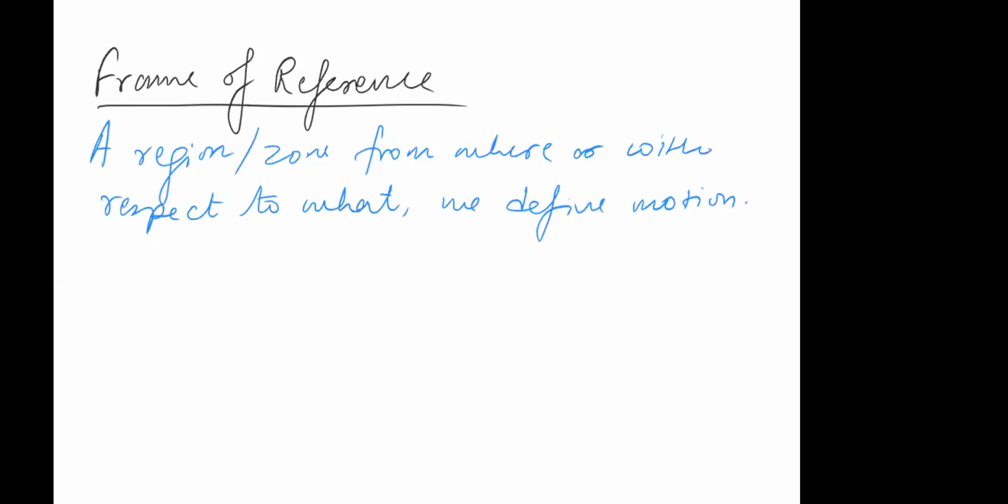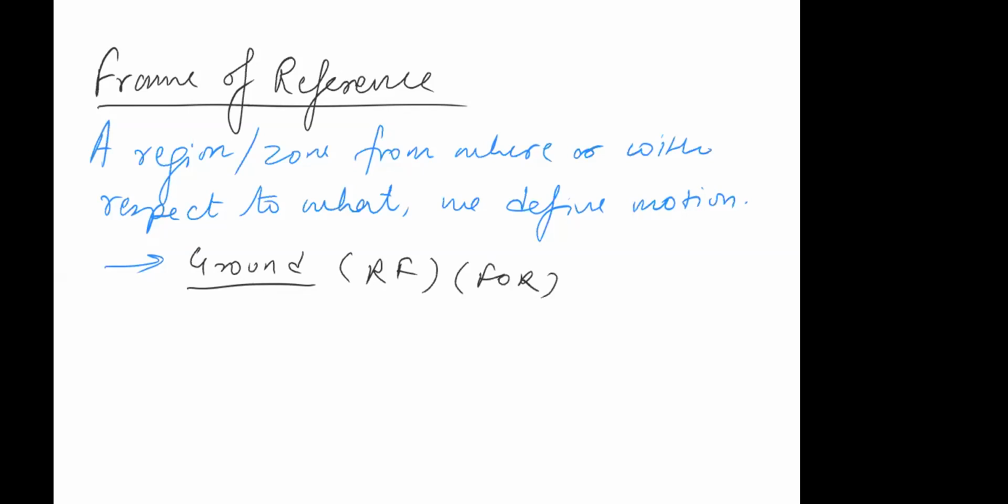For example, let's say you are seeing a car which is moving on the road and you are standing on the ground. So who is the observer? You are the observer. What you are seeing is the car. So from where are you seeing the car? From the ground. So your reference frame will be the ground, or frame of reference means the same thing. So your frame of reference is the ground.